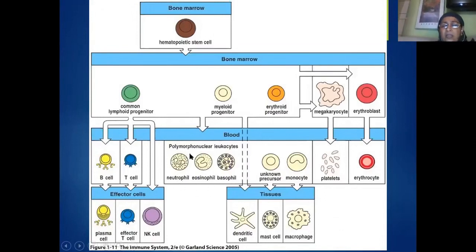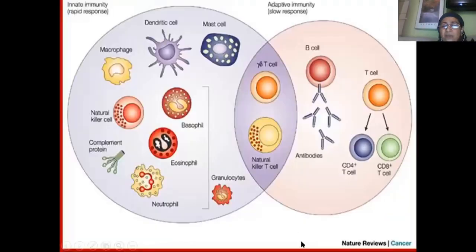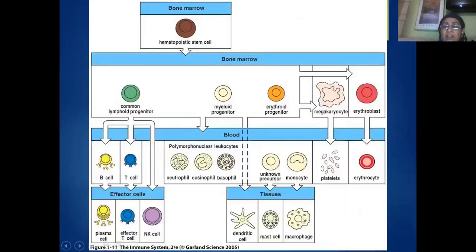These are all granulocytes because you can see in the cytoplasm of these cells there are cytoplasmic granules. And these basophils, particularly when they undergo maturation, form the mast cells. That's why in the mast cells also we see a lot of cytoplasmic granules. Similarly, the monocytes, when they undergo maturation, transform themselves into macrophages, which have the pseudopodia.